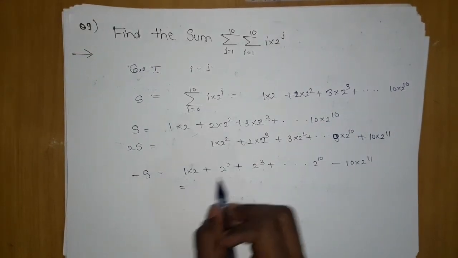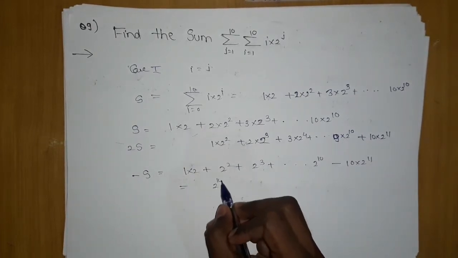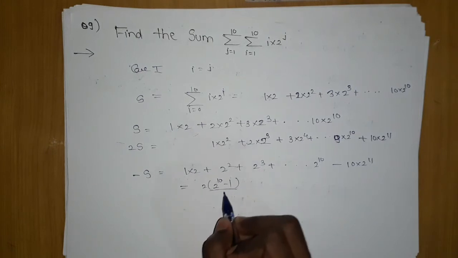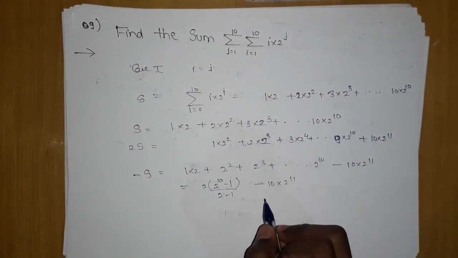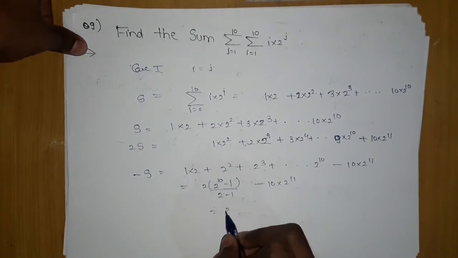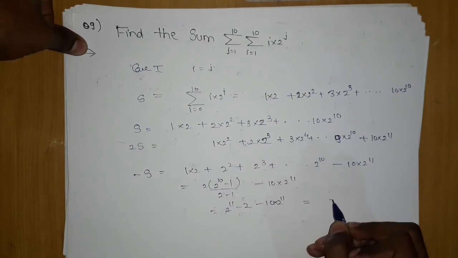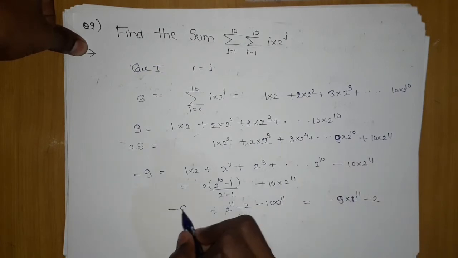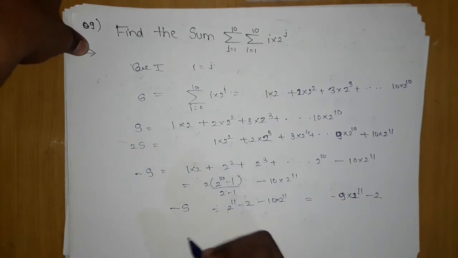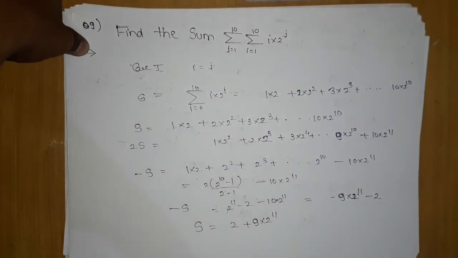After this, you can clearly see its sum will be 2 into (2 power 10 minus 1) upon (2 minus 1), minus 10 into 2 power 11. If I open this, I get 2 power 11 minus 2 minus 10 into 2 power 11, which gives minus 9 into 2 power 11 minus 2, and this is minus S. If I multiply with the minus sign, S equals 2 plus 9 into 2 power 11. So this is our S.